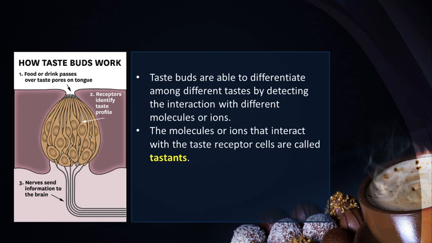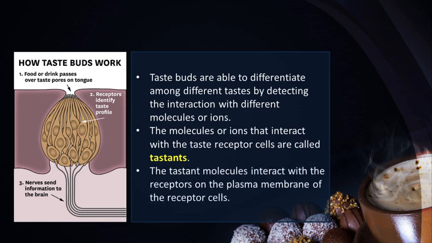When we chew food, the tastant molecules mix with saliva and they come in contact with the microvilli that project towards the taste pores in taste buds. The plasma membrane of taste receptor cells have receptors which can interact and bind with the tastant molecules. This interaction brings about a change in the receptor cell and the cell fires action potentials which are then transmitted to the brain by gustatory nerve fibers. Now let us see the mechanism behind the perception of each type of basic taste.